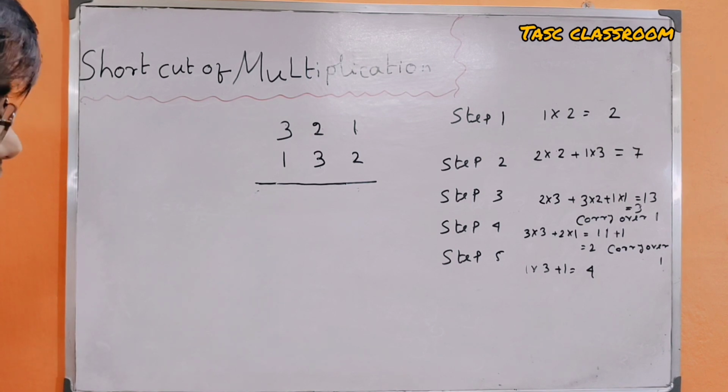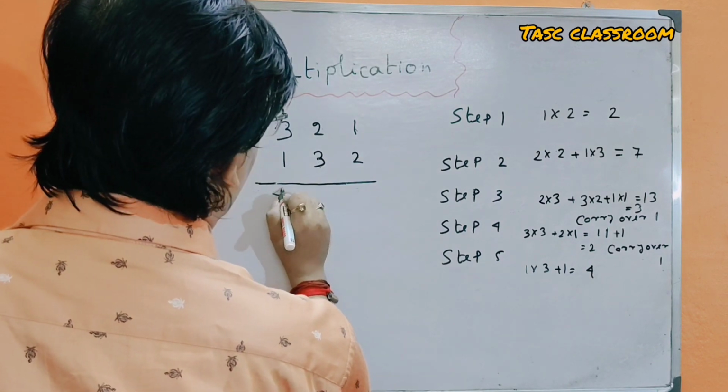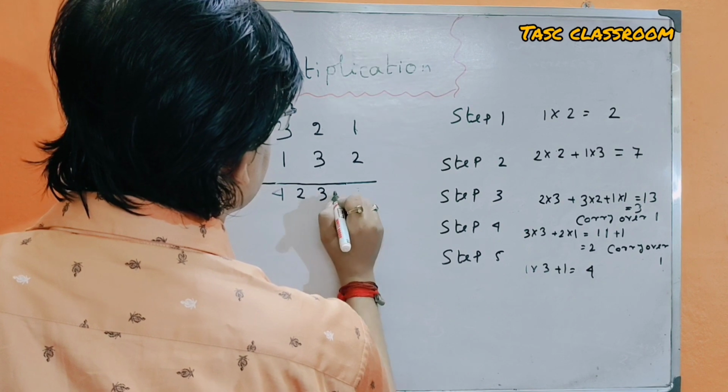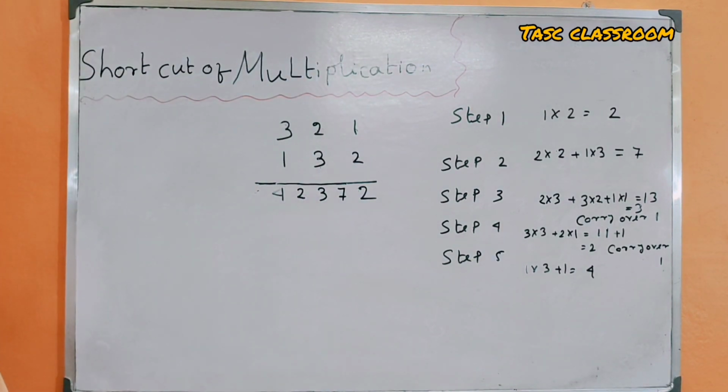What will be the answer? Tell quickly. The answer will be 42372. This is a magical method. I explain to you step by step.